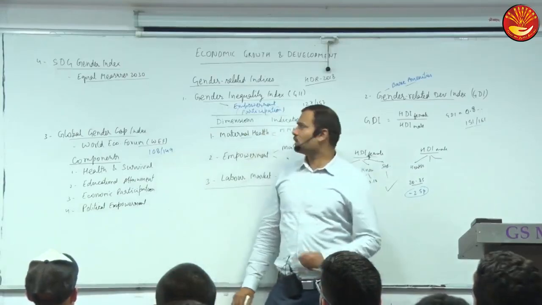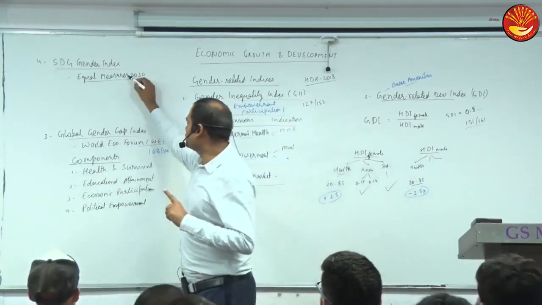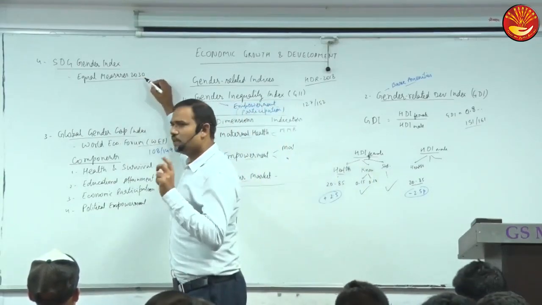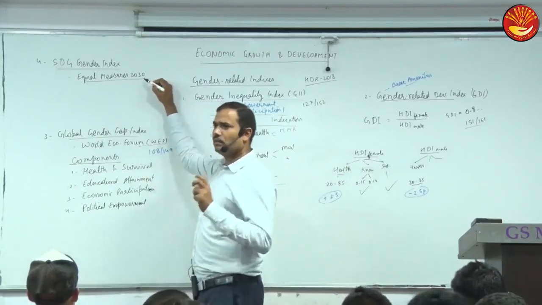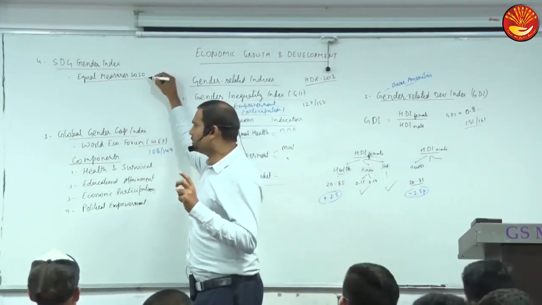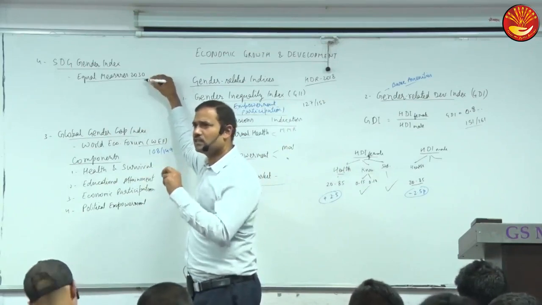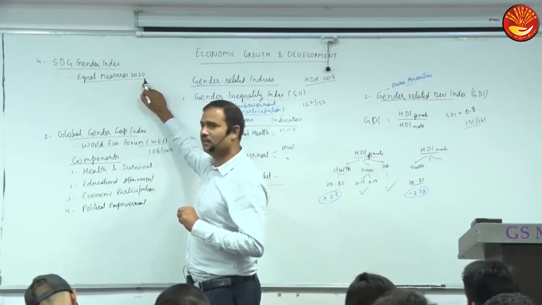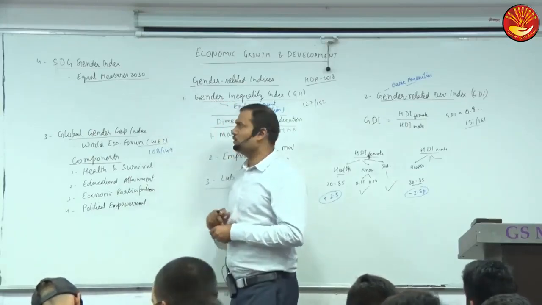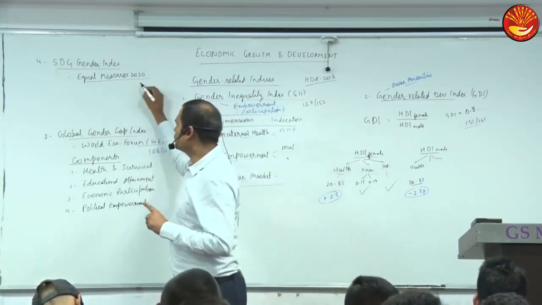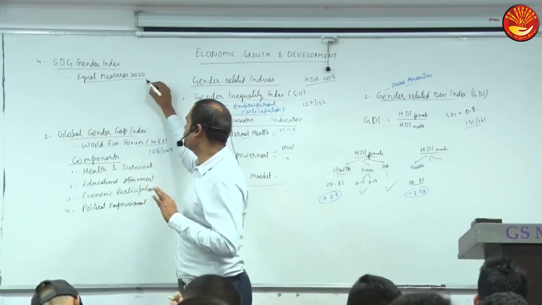It is an organization. Equal Measures is the name of the organization, which was established by some international agencies, including the Melinda and Bill Gates Foundation and some other regional international organizations. So it is developed by Equal Measures 2030.